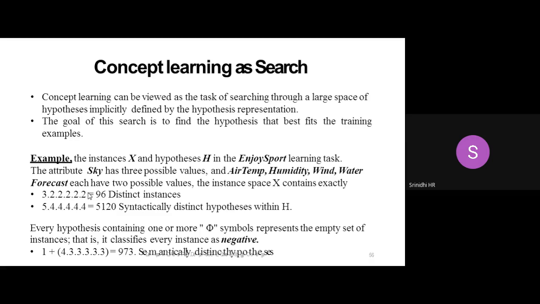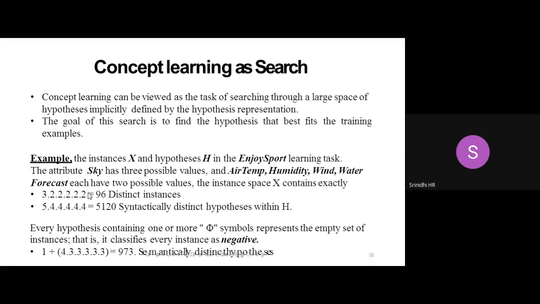The instance space, or the whole set, will be considering exactly the total number of possible values which we can have. That's the combination of all. Okay. Here he has specified the values which I am having. Sky is having 3, into, for all the other attributes it is having 2. So I'll multiply 2, 2, 2, 2, 2.